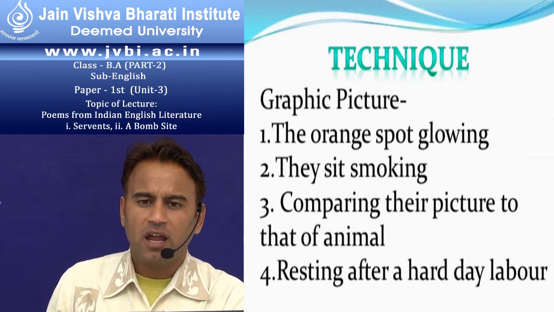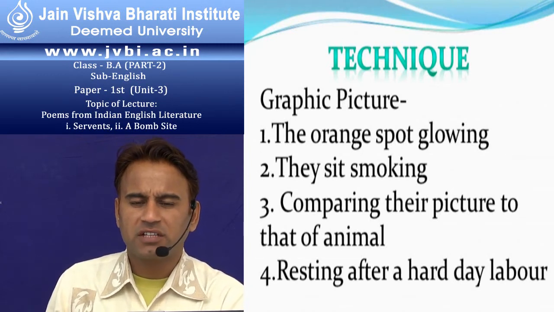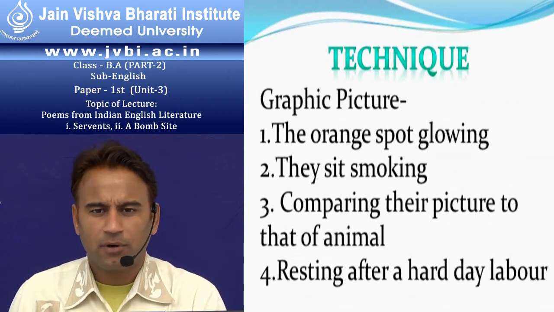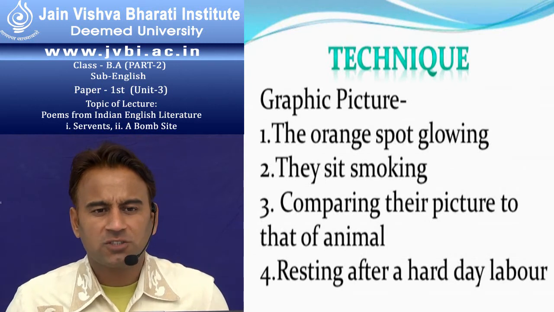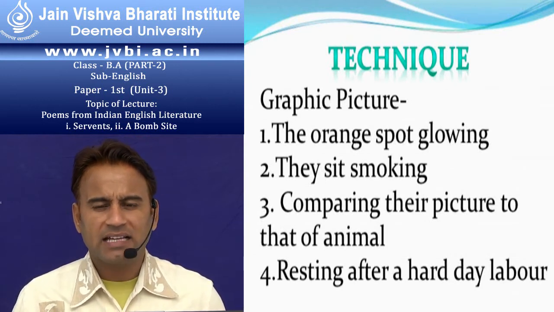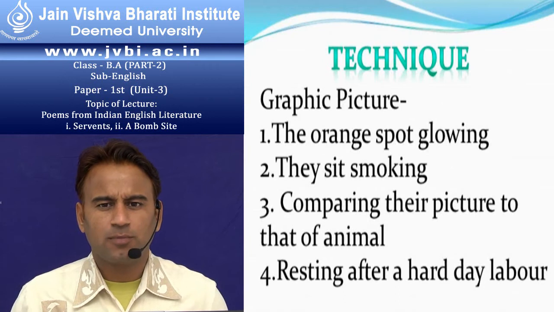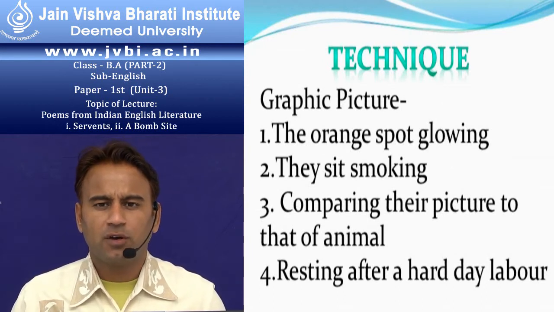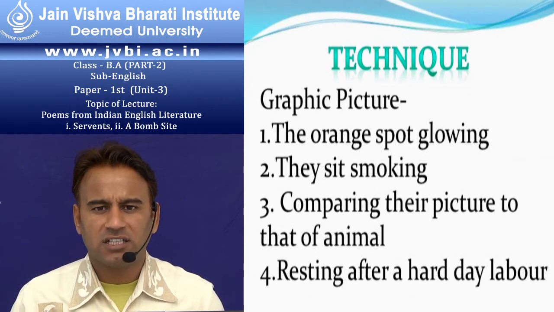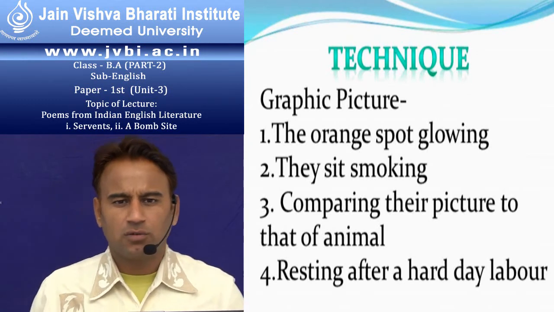The poet used here a graphic technique. He shows us a picturization. We can imagine, as we read the poem, the situation of the poem. The orange spot glowing. As the peasants smoke bidis and cigarettes, an orange spot glows at their mouth, because when they inhale the smoke, the light glows up.